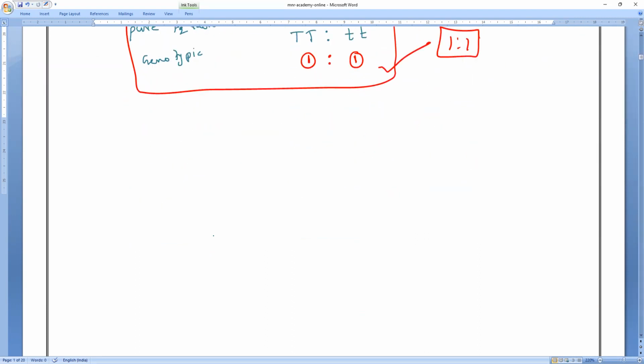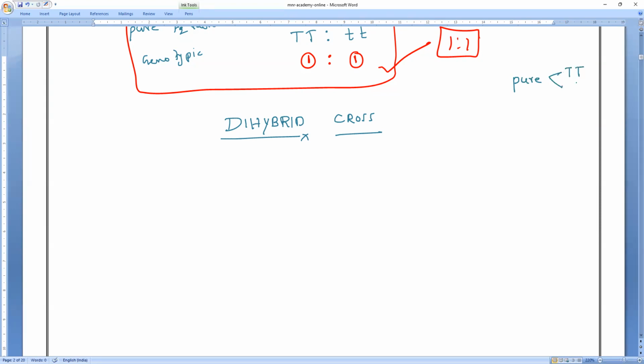Next one is dihybrid cross. Let me finish this. So this is the most important one. So definitely we'll practice a minimum of 10 to 15 questions I'll teach you. They will ask you different varieties of questions. If you understand this concept, always, once again, I'm repeating, if it is pure, there are two possibilities.